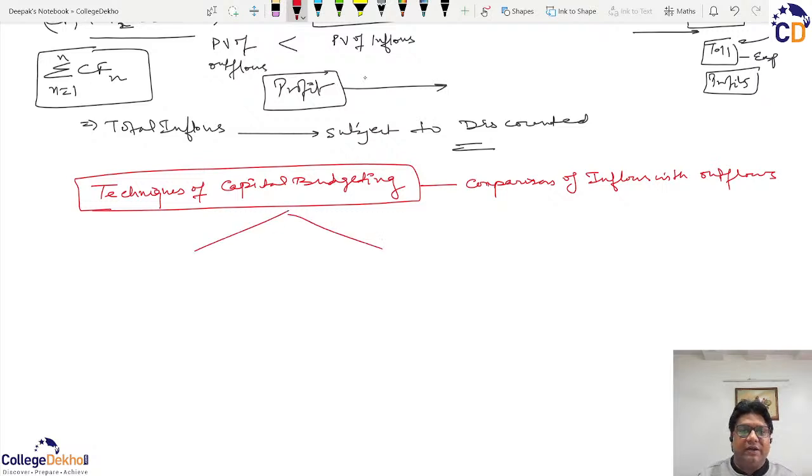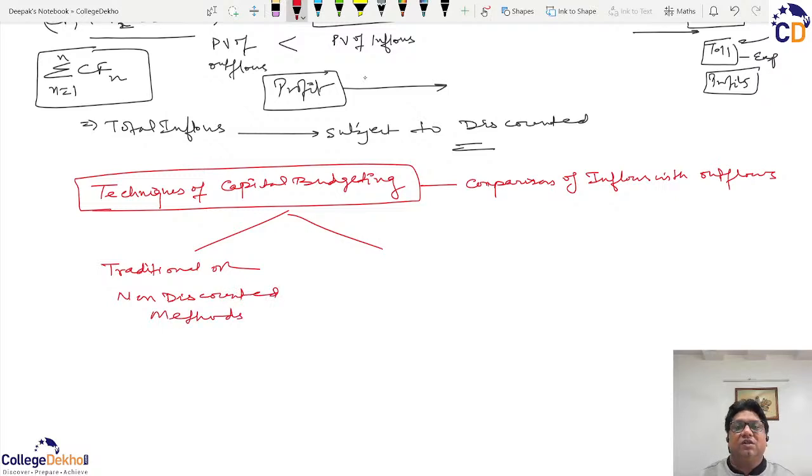And originally, traditionally, we ignored the time value of money, so we use the word traditional or non-discounting methods. But they were faulty.